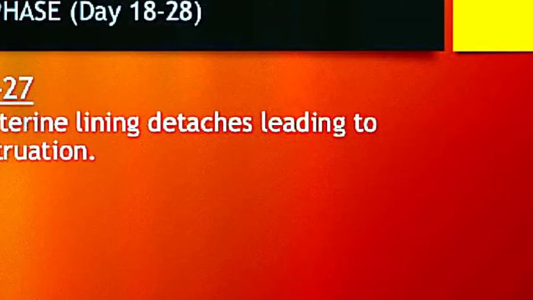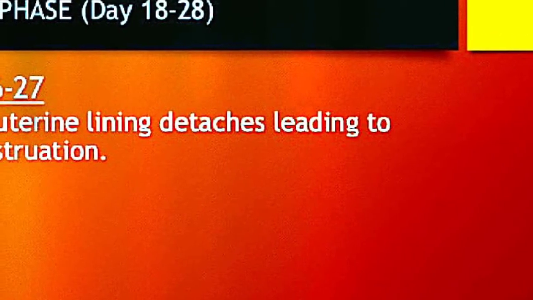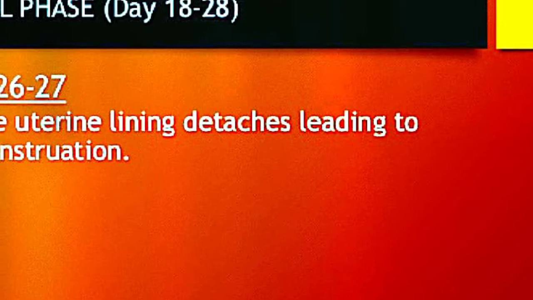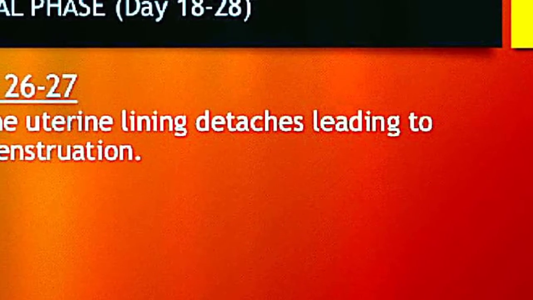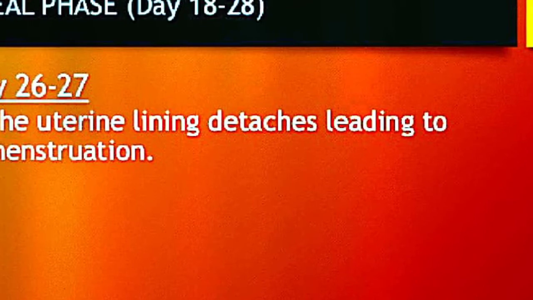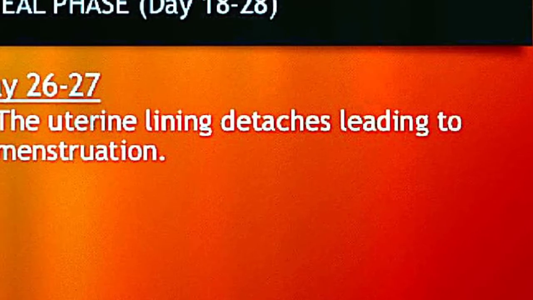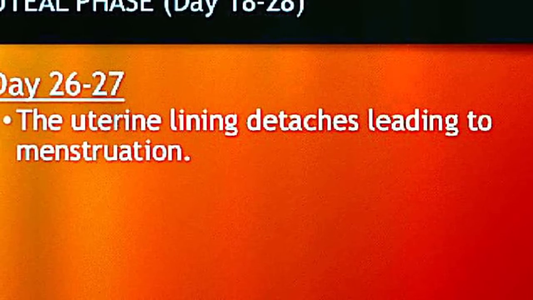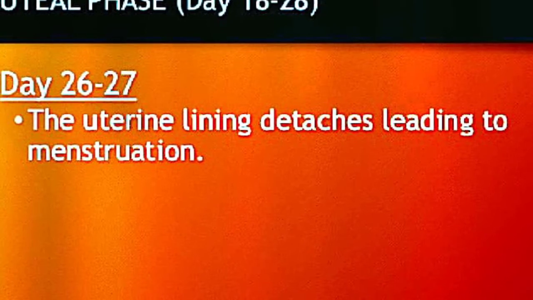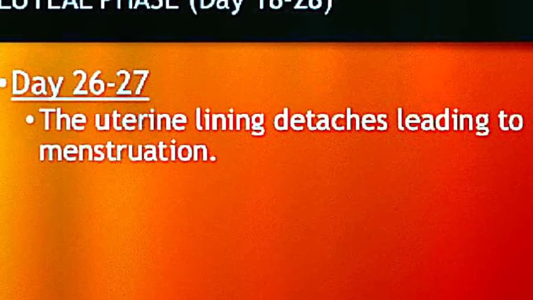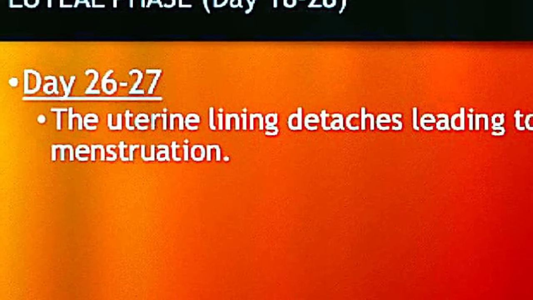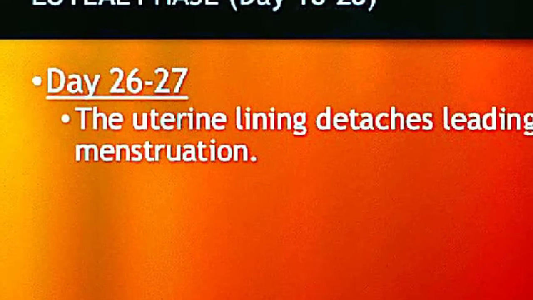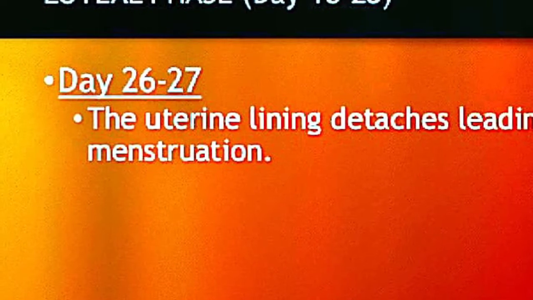Then last is the luteal phase. Luteal phase occurs from day 18 to 28. That is after the ovulation. If the fertilization has not taken place, the corpus luteum fades away. The corpus luteum is made from a follicle that houses a maturing egg. So we have already known the corpus luteum. This corpus luteum will develop into the fetus if it is fertilized. When it is not fertilized, the corpus luteum will fade away. This occurs in the luteal phase or the last phase of the menstrual cycle.